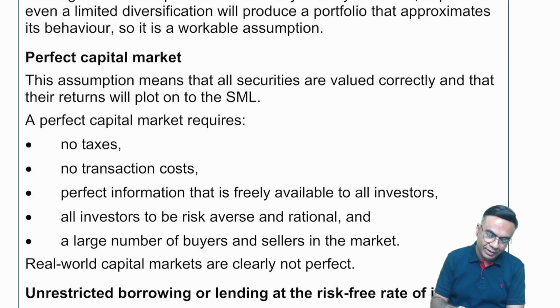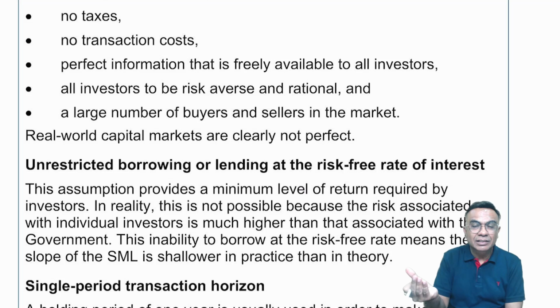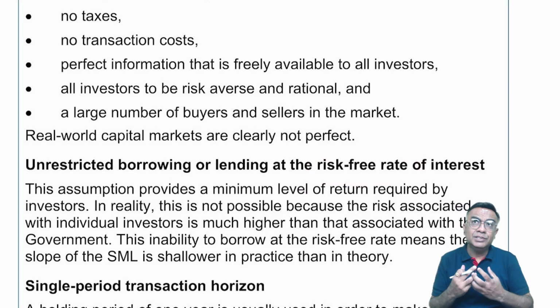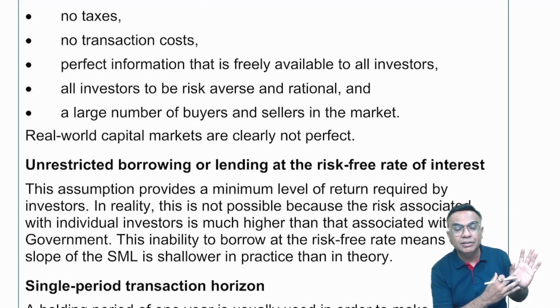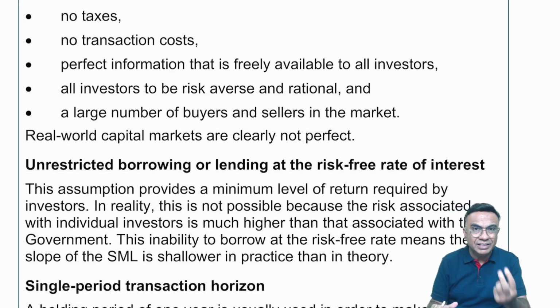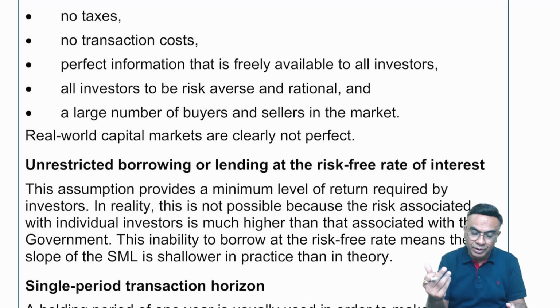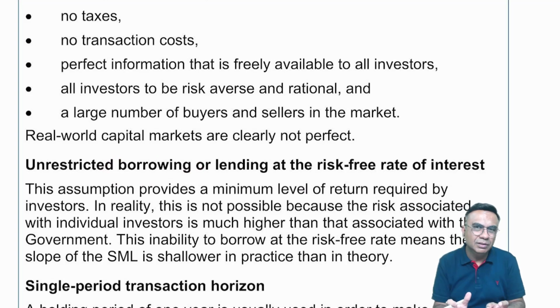That is not possible. Unrestricted borrowing and lending at risk free rate. See, borrowing and lending at risk free rate practically may not be possible. For an example, an investor who is taking risk may expect more than the risk free rate, he may not be satisfied with the risk free rate. Getting it? So the minimum base level may not be the risk free rate, it can be something more. Borrowing at risk free rate is practically not possible. Risk free rate is a very low rate, so you may not get the borrowing at that rate.